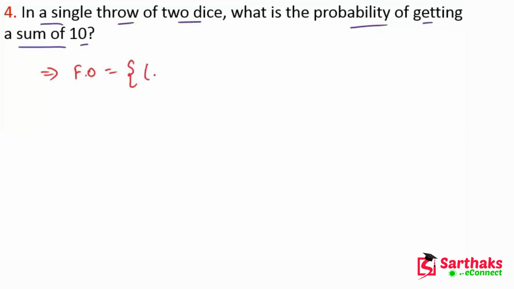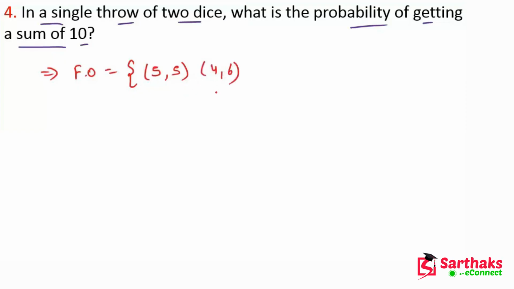So if on the first dice there is a number 5, and on the other dice there is also a number 5, this is a favorable outcome, because if we add 5 plus 5, we get 10. Now the next case will be 4, 6.